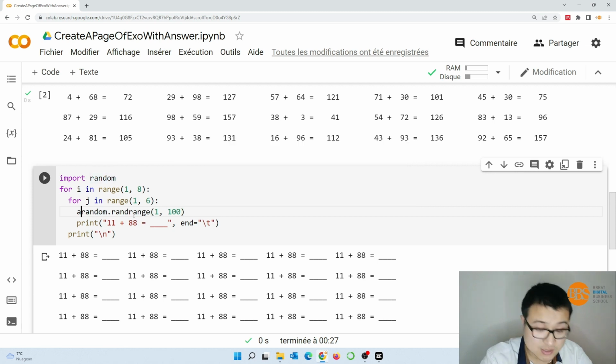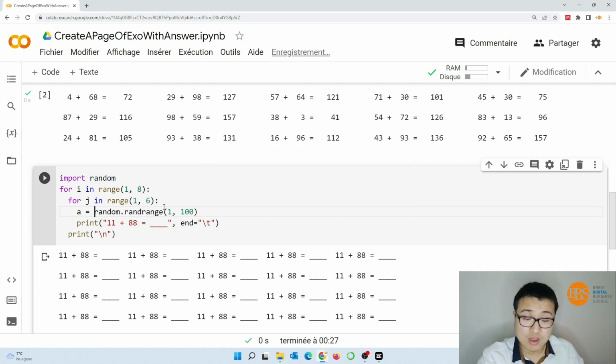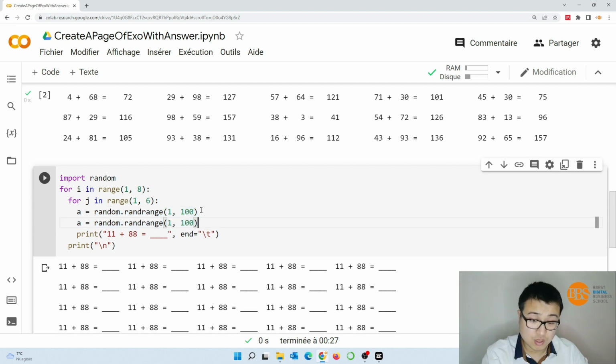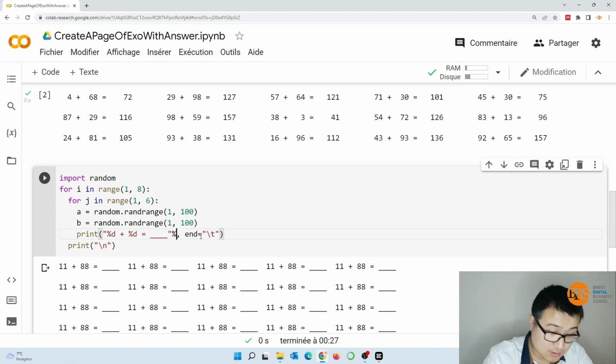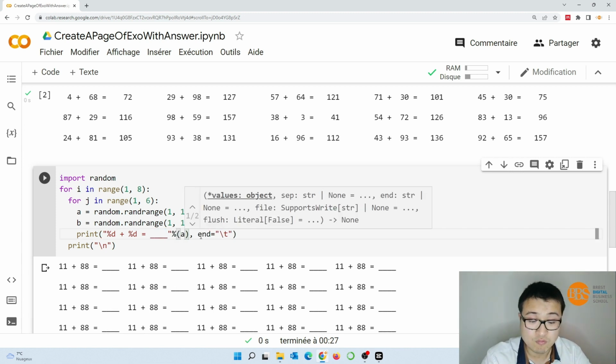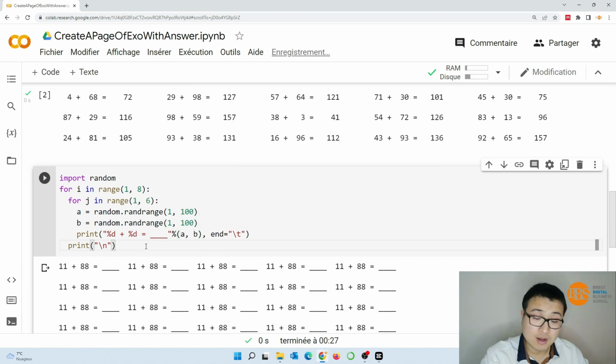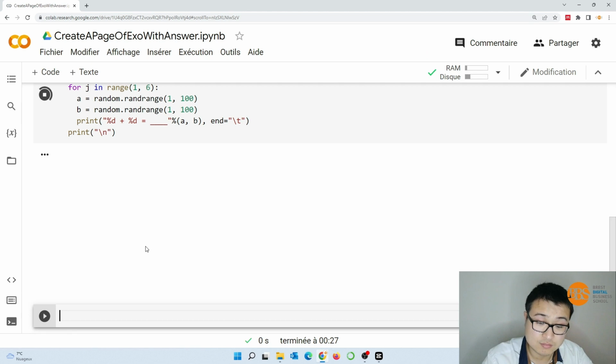We will assign this generated random number to variable a. And we can also generate a number and give it to b. And here, like what we used last time, percentage sign with d, decimal form, we can just insert these two values into this expression. Now let's see what it will give.